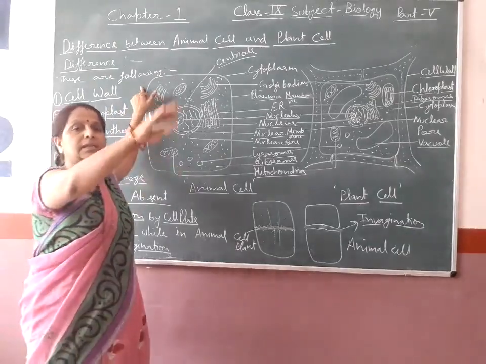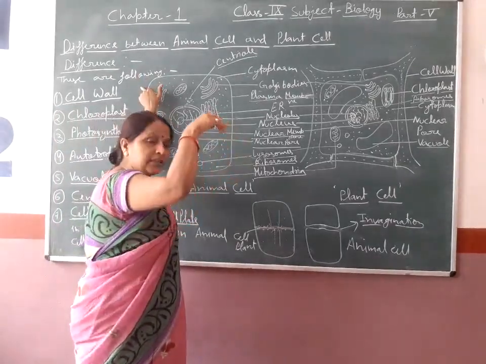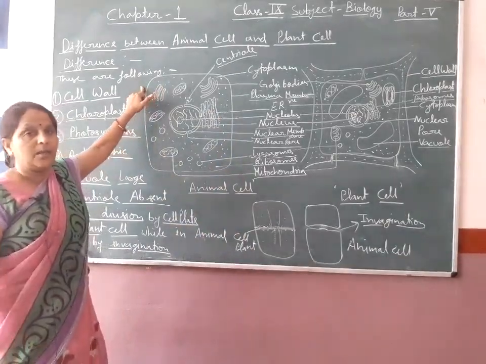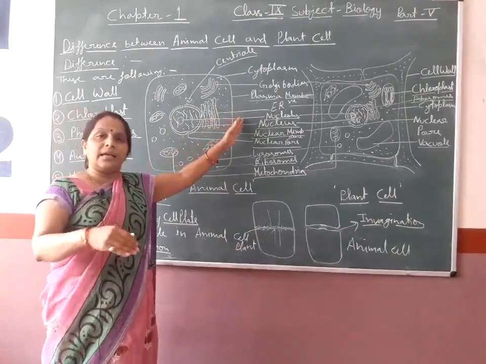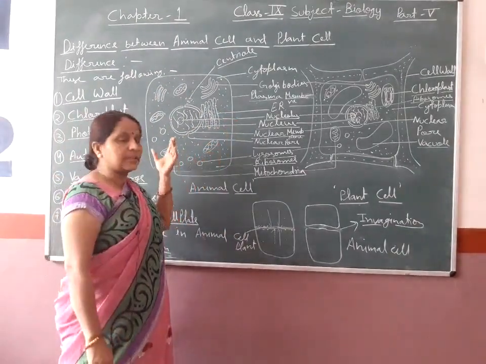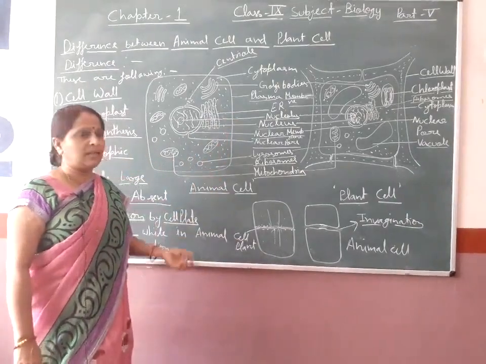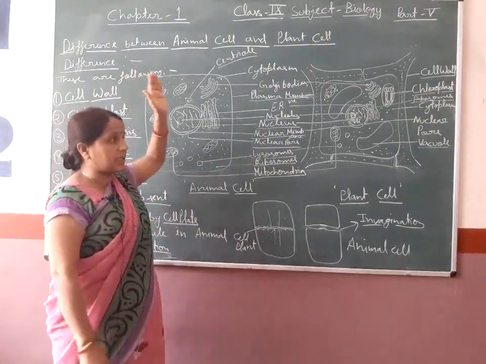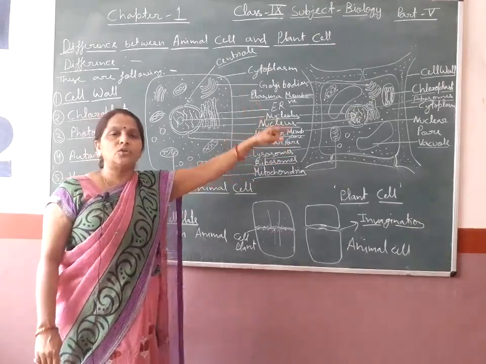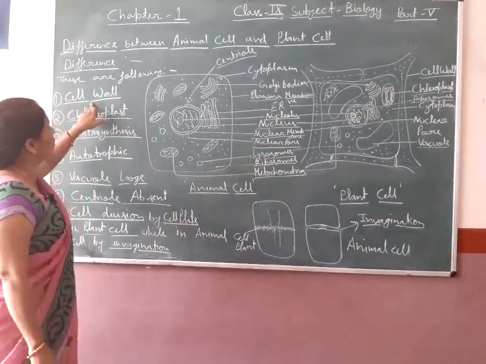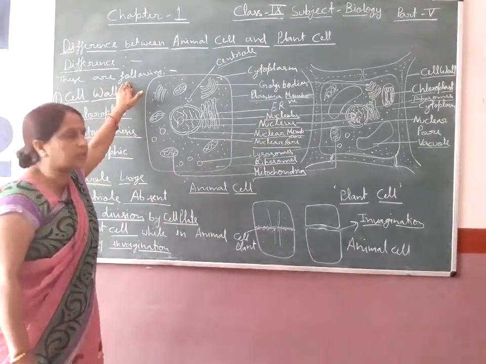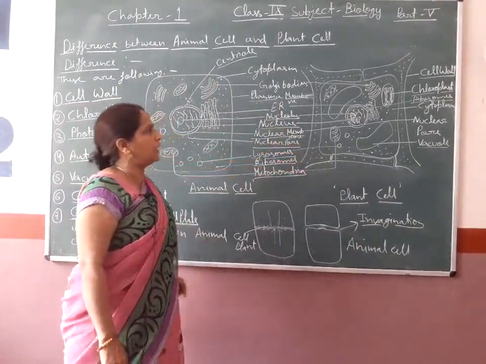If cell wall is neglected, then it is included in animal, because all behavior is like the animal, as it is saprophytic in nature. So fungus is included in the plant cell due to presence of cell wall. So cell wall is a very important characteristic of the plant cell.